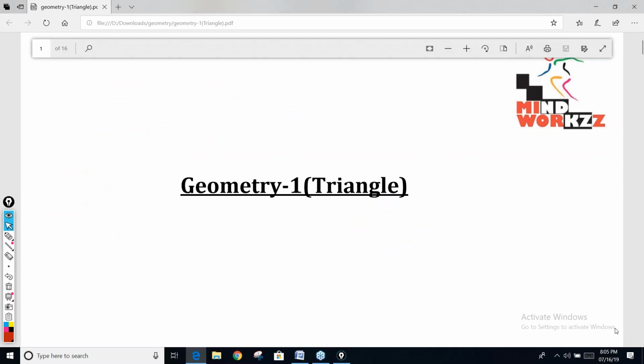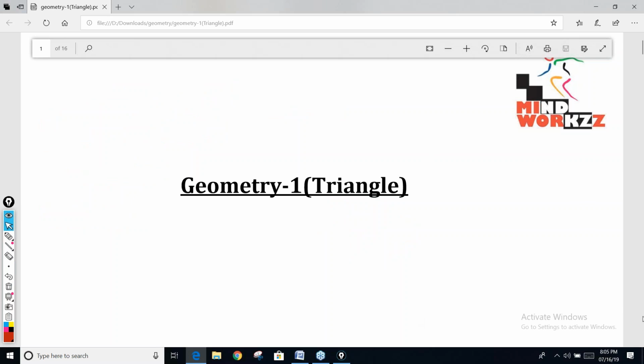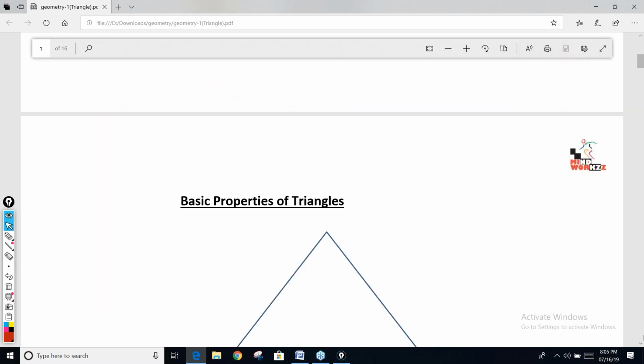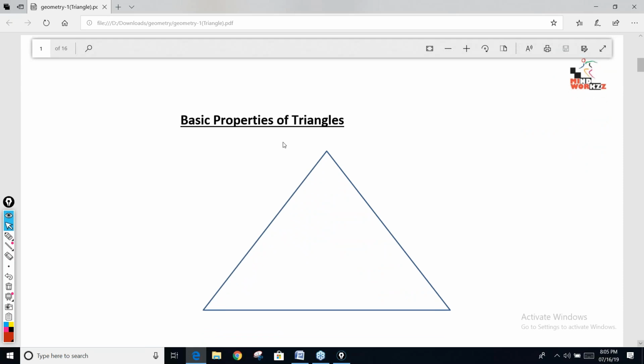If I ask you what is the basic property of a triangle? A triangle is a three-sided closed figure. What is the basic property of a triangle? Means what is the sum of angles? What is the vertical opposite angle? All these things. What is the sum of the angles? It's 180. So let's say two angles are given, 72 and 59. What is the third angle?